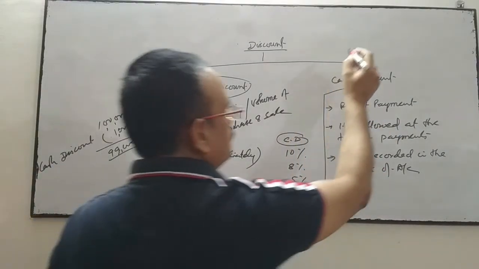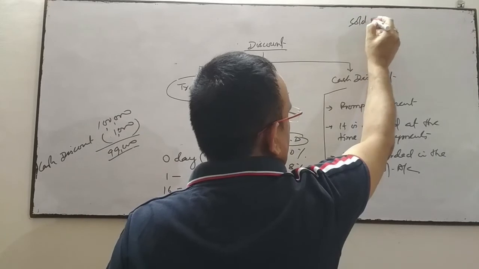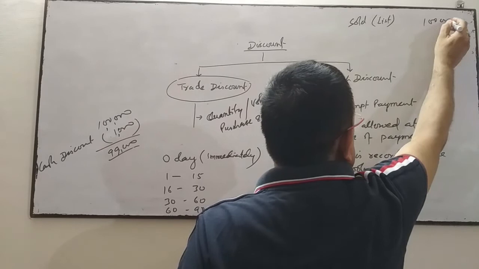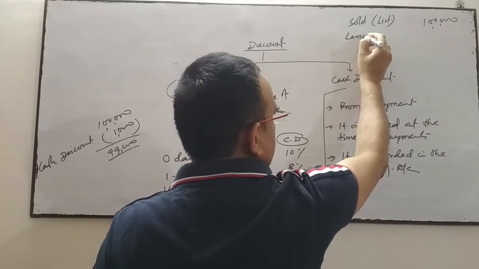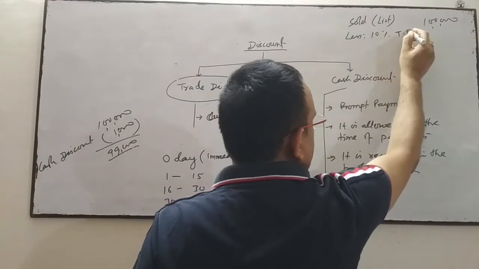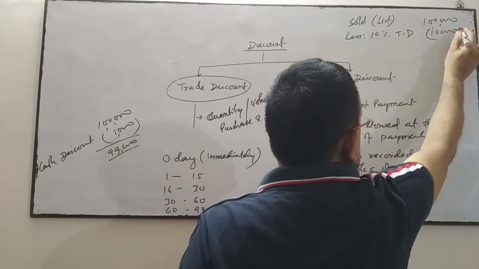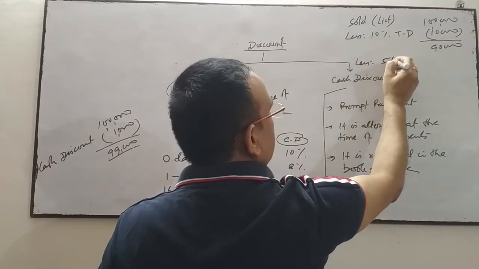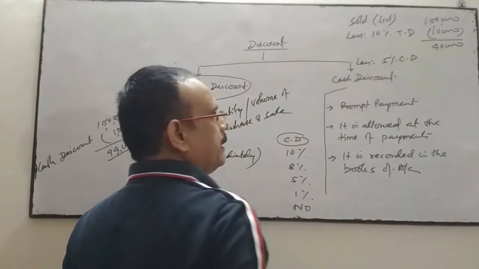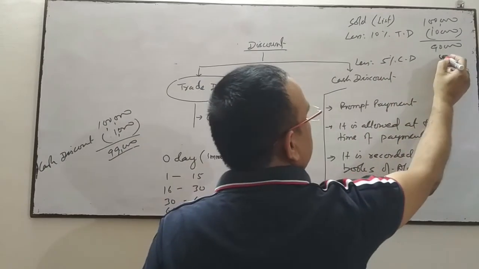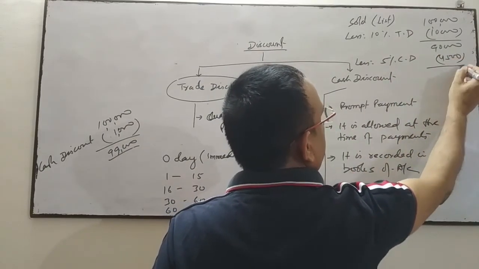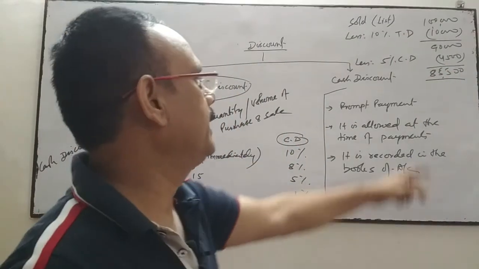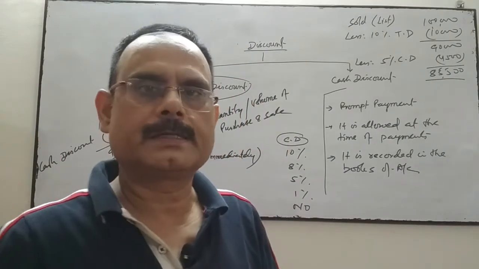Suppose the goods is sold whose list price is 1 lakh, and trade discount is suppose 10%. We will deduct the trade discount first, so it is 90,000, and thereafter comes the provision of cash discount, and he is eligible to get a 5% cash discount, then 4,500 will be deducted, and the customer has to pay finally 85,500 to the seller.